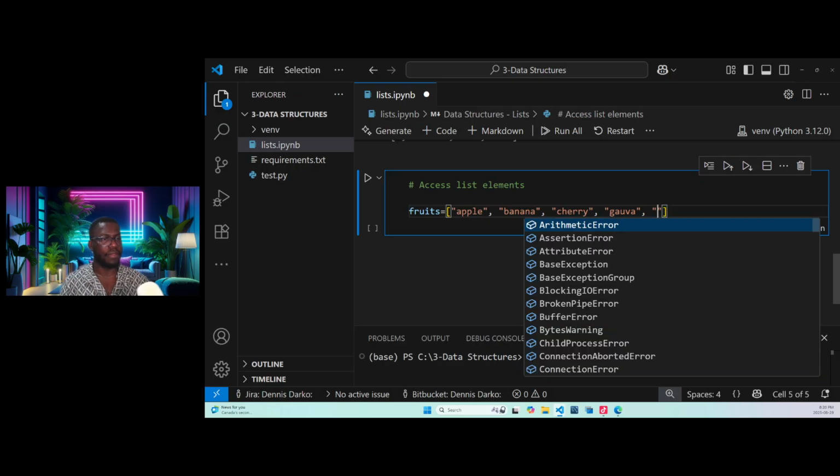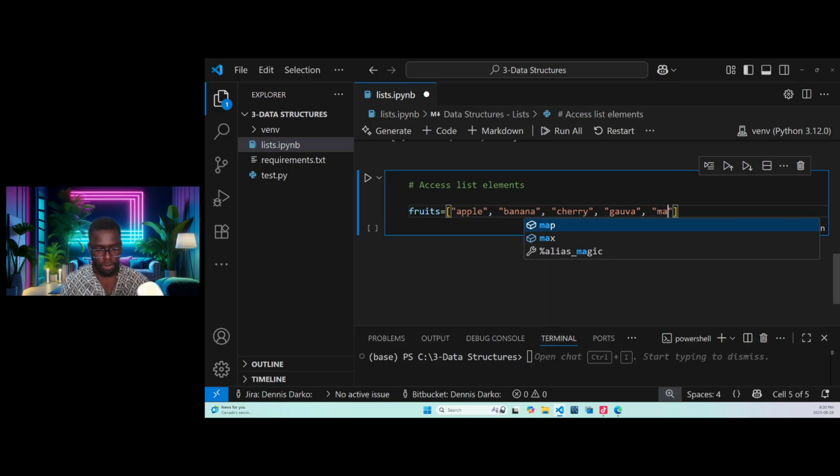I just want 5 now. We have 4. Yes, the last one, mango. Good, mango. Okay. Now you see, we want to access the list elements. So let me make the heading: accessing list elements. We want to access the elements of this list.